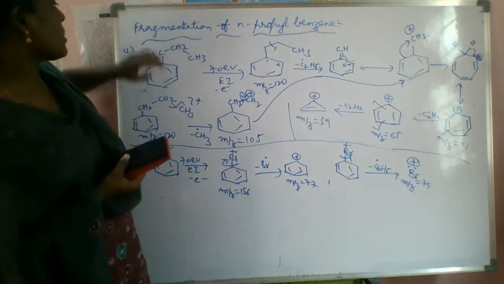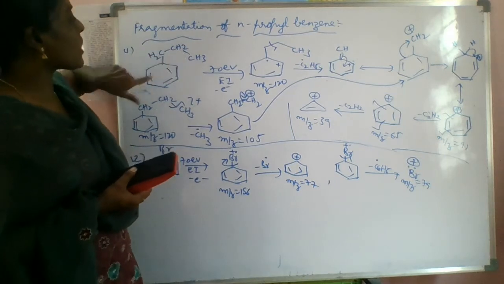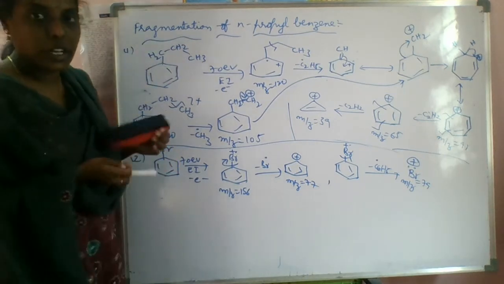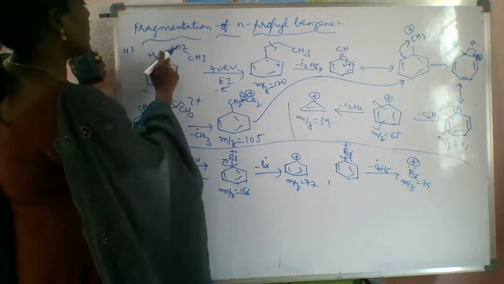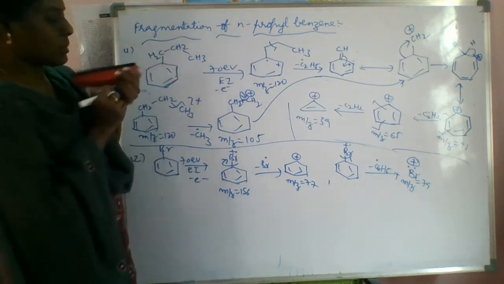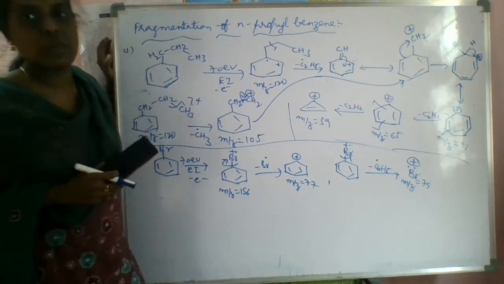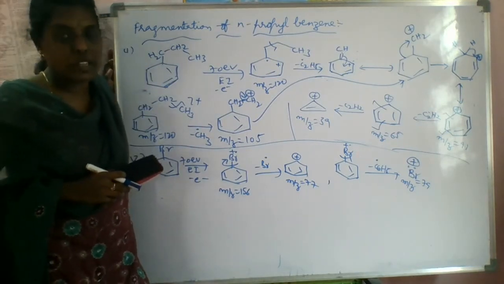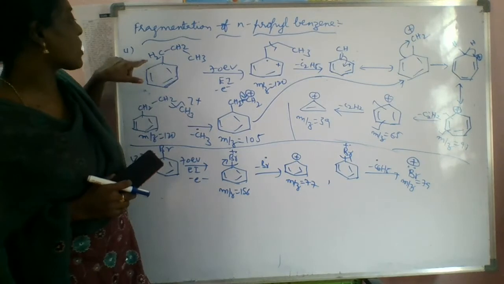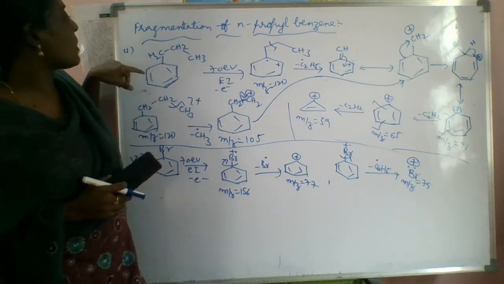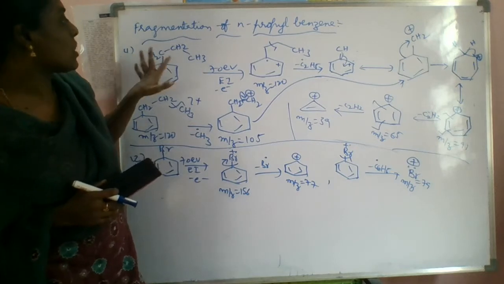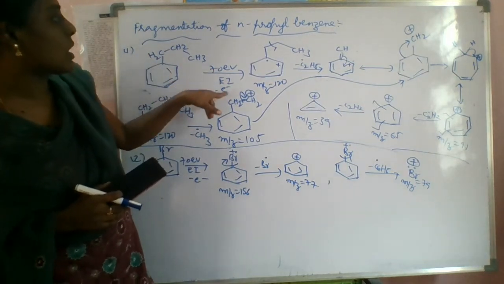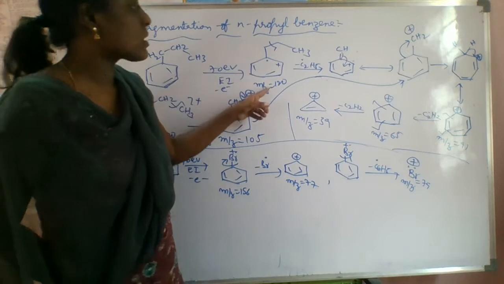First, what is this propyl group which is attached to the benzene ring? This is the propyl group: 1, 2, 3, three carbons with 7 hydrogens, so it is a propyl group only. So this propyl group attached to the benzene ring is called propyl benzene, n-propyl benzene. When it is bombarded with a 70 electron volt beam by the electron ionization method, it produces a molecular ion.